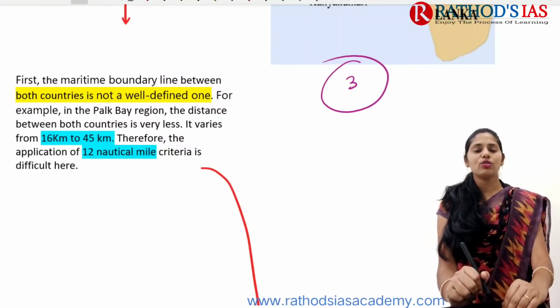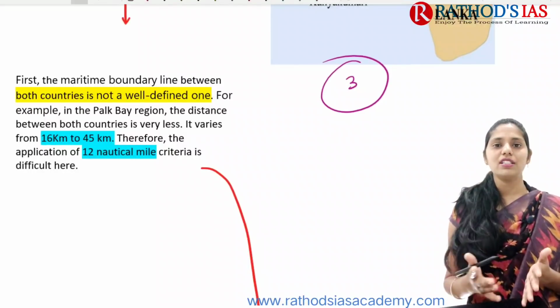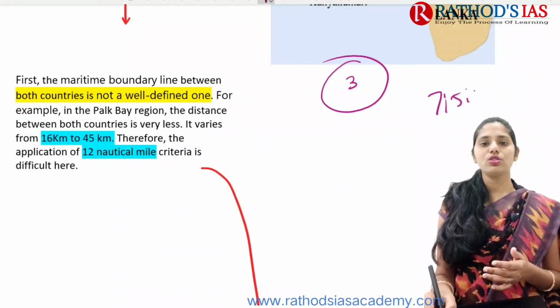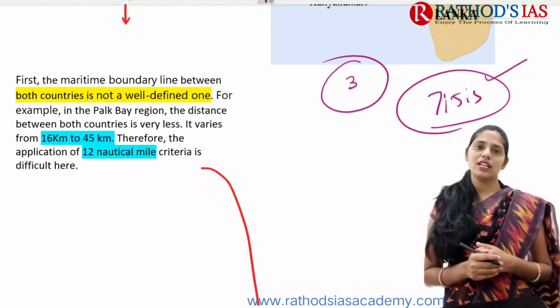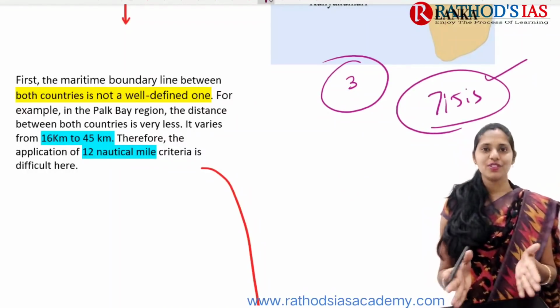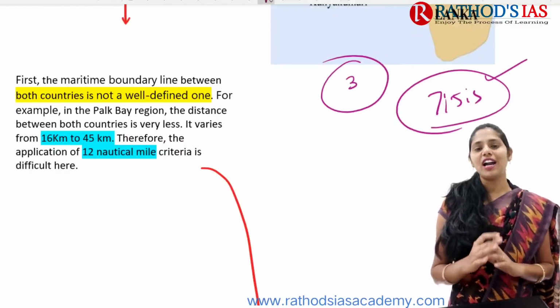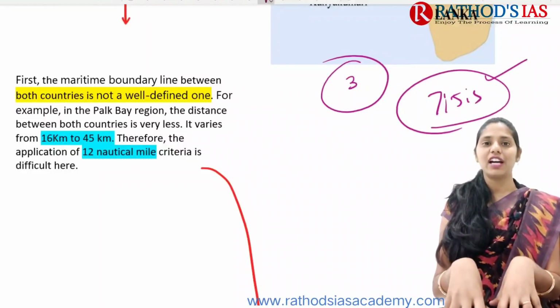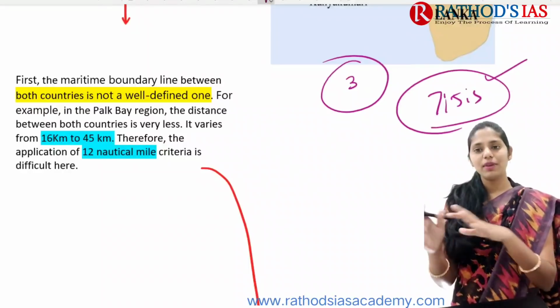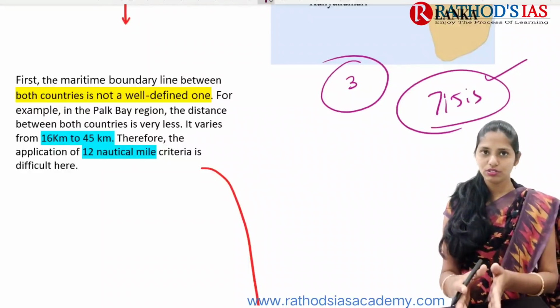I want to give you one tip. If you are writing any mains answer, please try to follow this 7:5:3 principle, such that you can write the answer within 7 minutes, and your answer will have enough facts and enough content, enough for 150 words or 250 words.